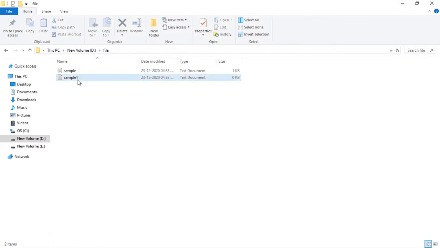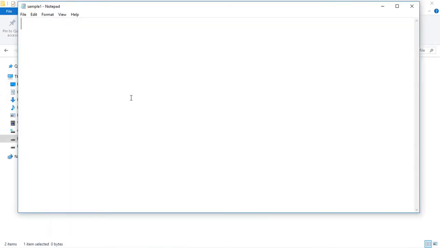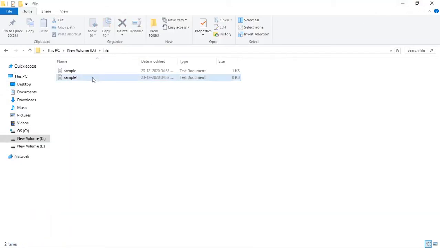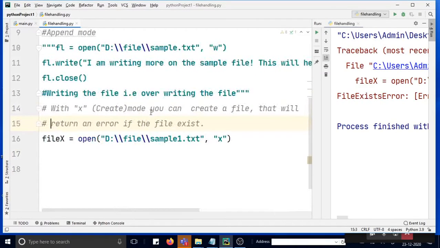This is just that a new file will be created, right? But I am not writing anything in this file, but a new file definitely is going to be created. With this X mode, that is called create mode, you can create a file that will return an error if the file exists. So that means it will create a new file.